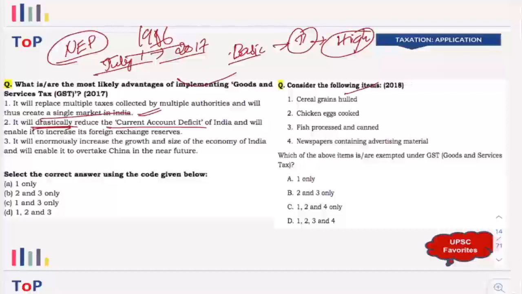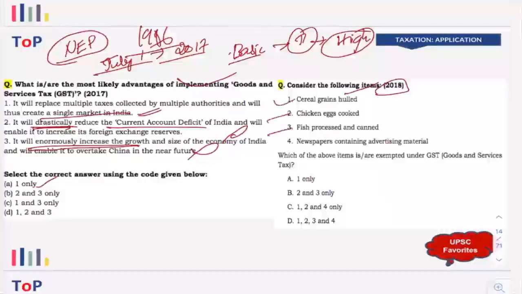It has only a slight relation to the import and all those things, but even then it is very, very slight. It enormously increased the growth. This kind of exaggeration, right? The kind of terminology that they use. So these two statements are wrong. Answer is one only. Now, when it comes to 2018, they made the question a little bit more difficult.